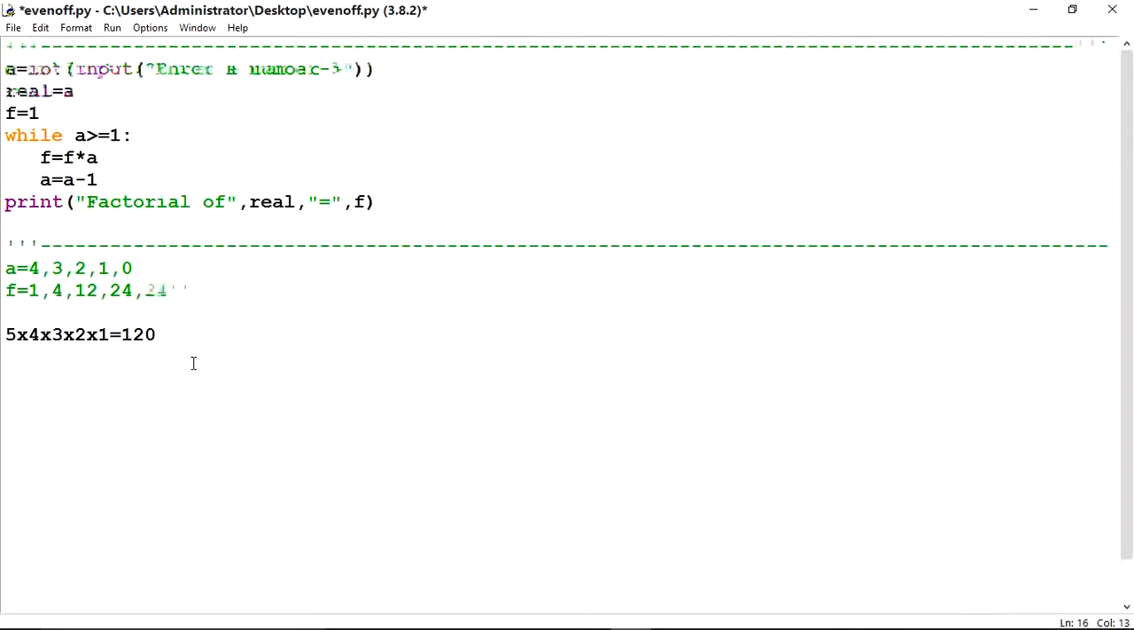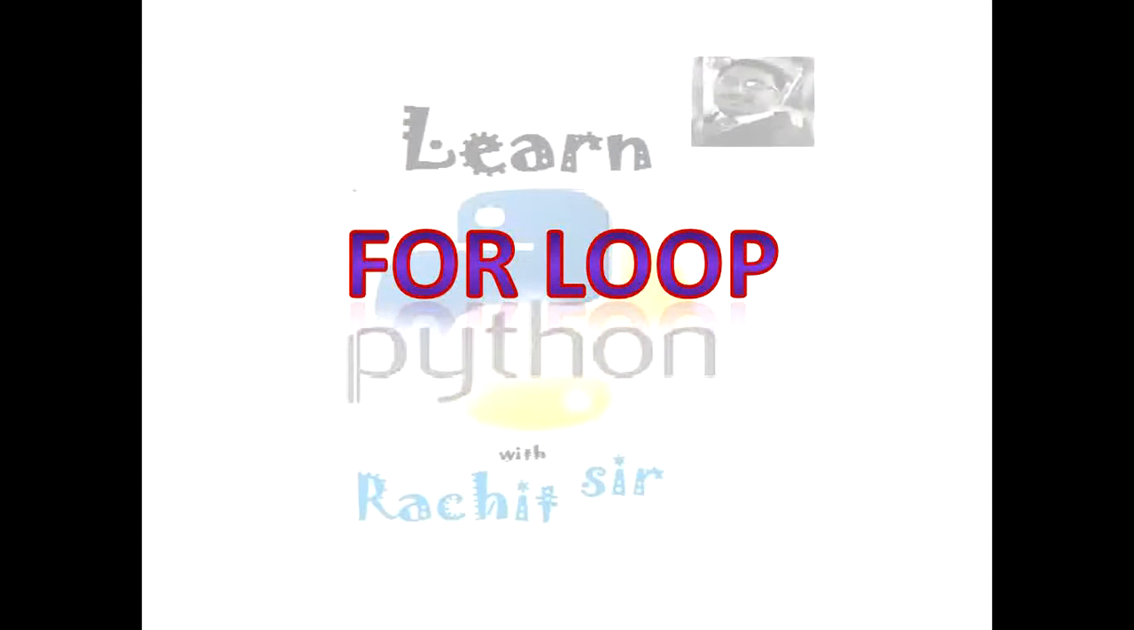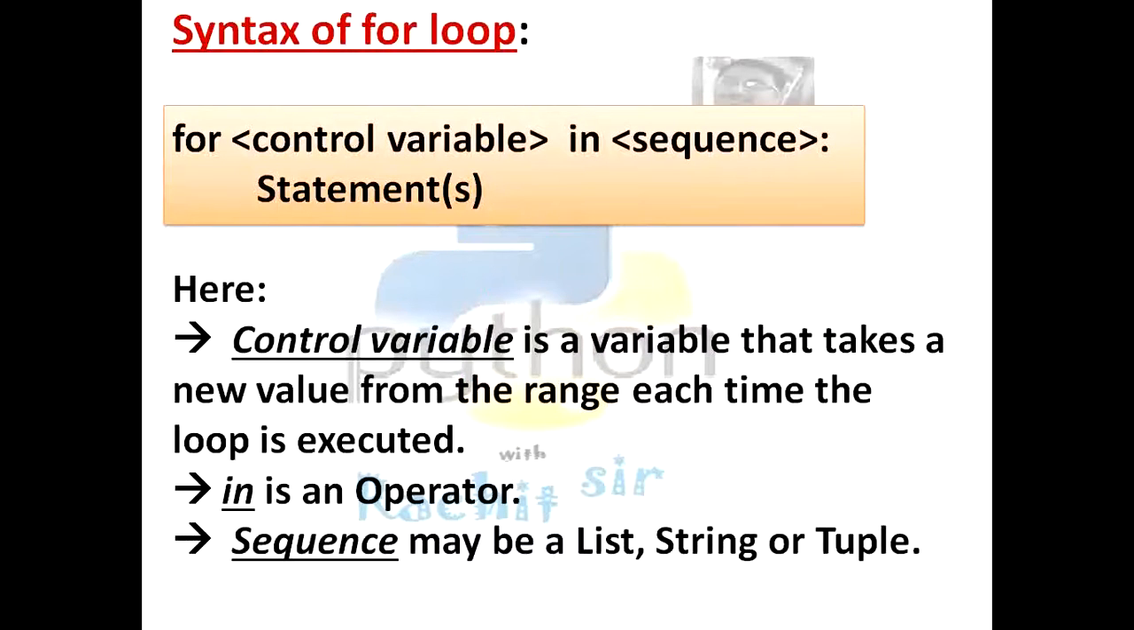Thank you very much. Next topic is for loop. So the syntax of for loop is, first of all, for will come, then control variable, then in operator, after that sequence, then at the last colon. Whenever you hit enter, the indentation will be made, then here you will write your statement.